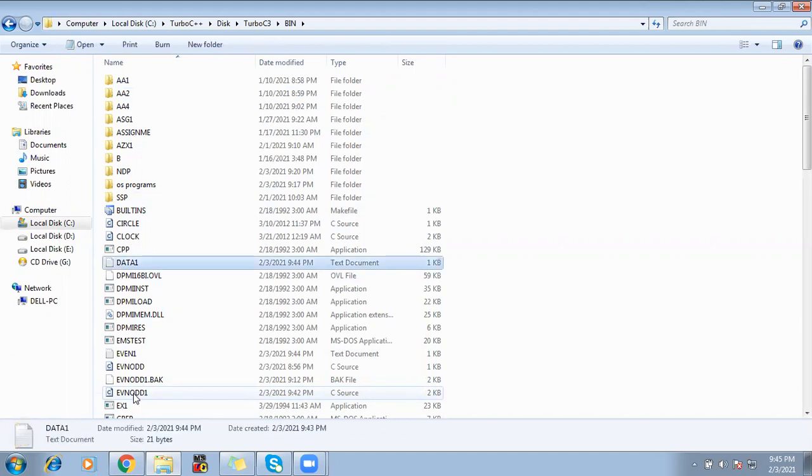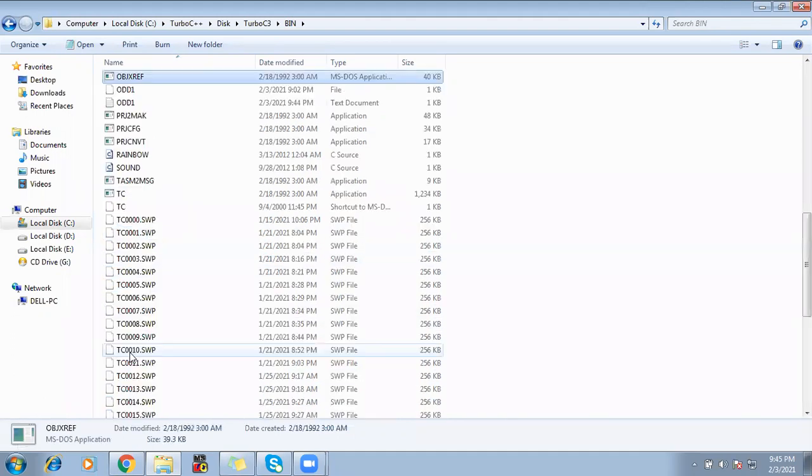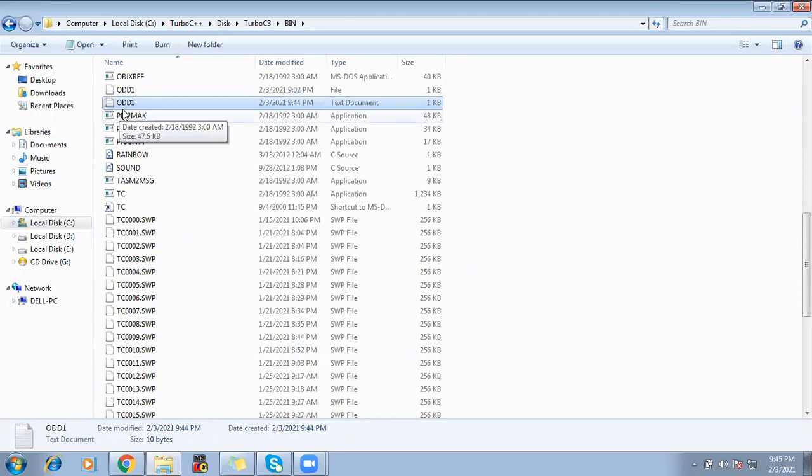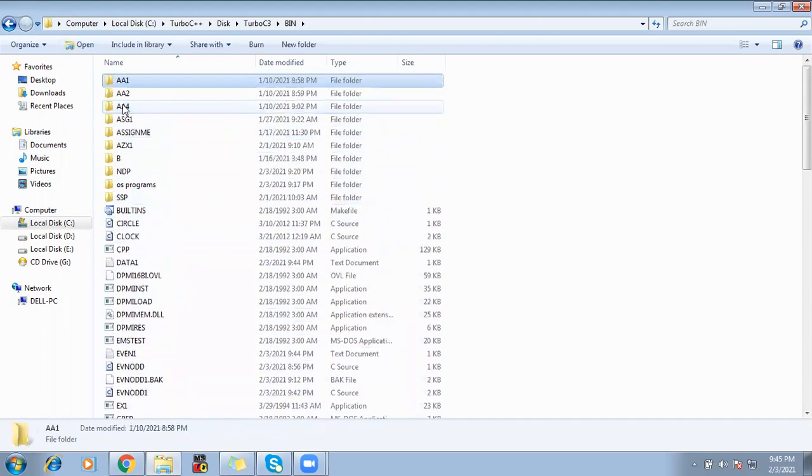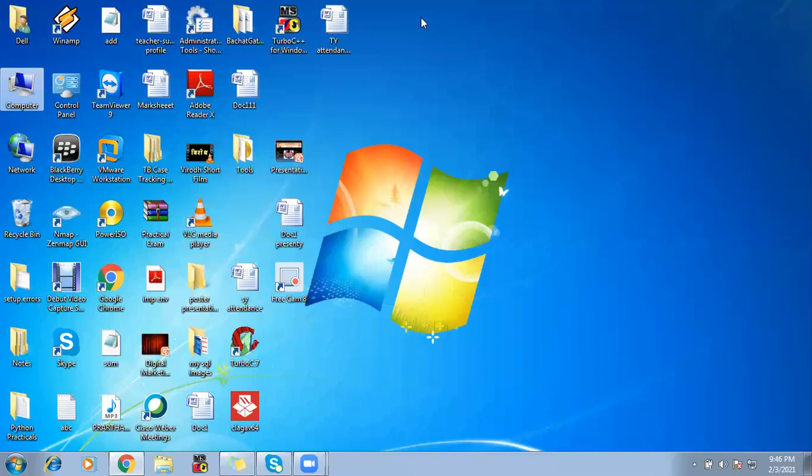It is supposed to create a data one file. Let me check. Yeah, this is where it is. It is supposed to create an even one file. It has created it, and there should be an odd one file. So all three are text files. It has successfully created three files. We read them and displayed the contents, and the files get created in the same location where you have kept your C program. I hope you understood how to create files and how to use file handling functions.